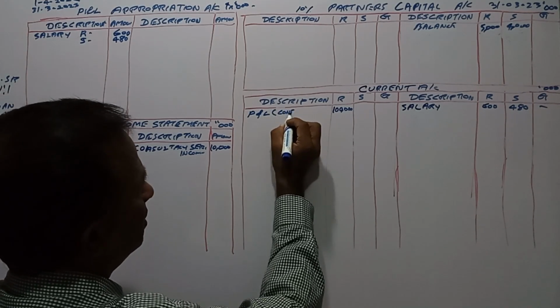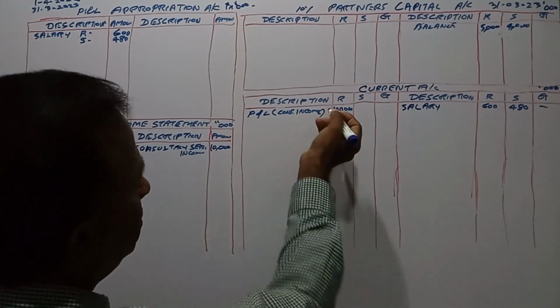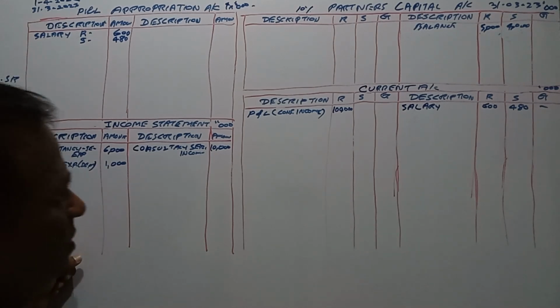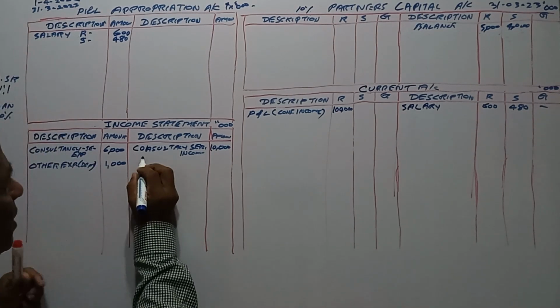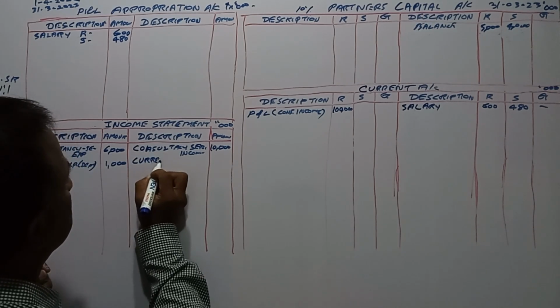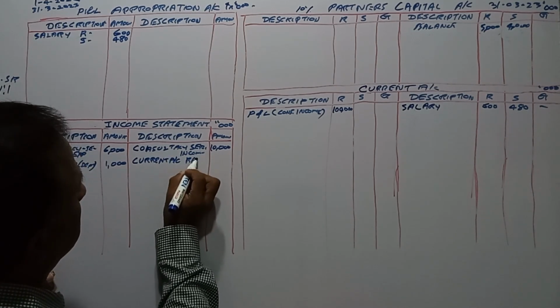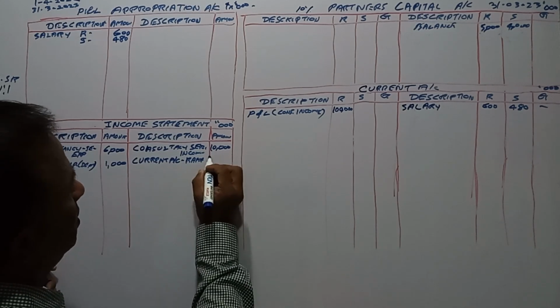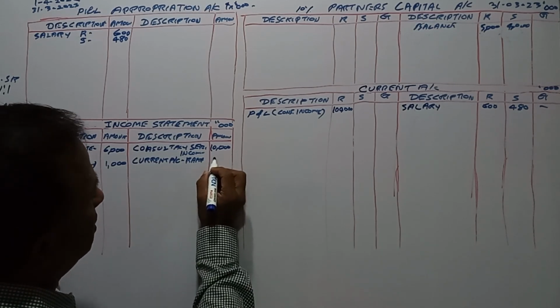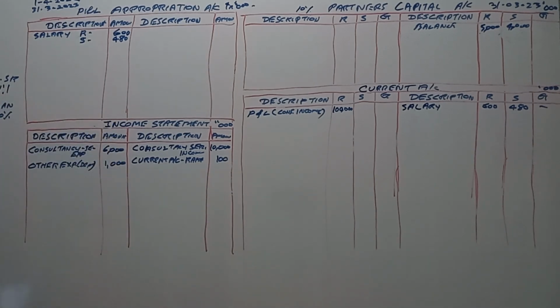Consultancy income is credited, and the current account of Rama is debited, 100,000.